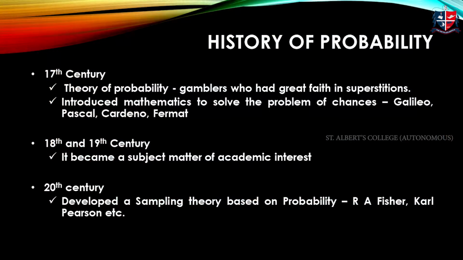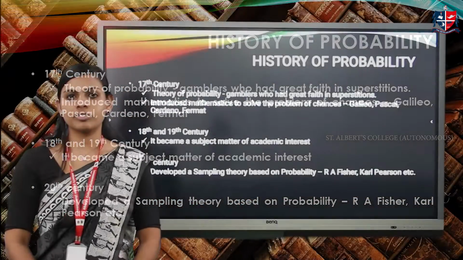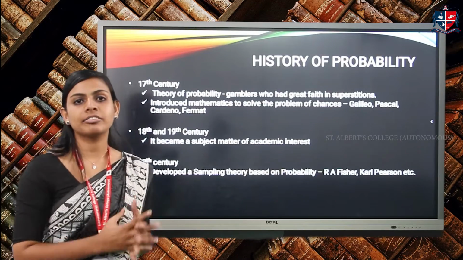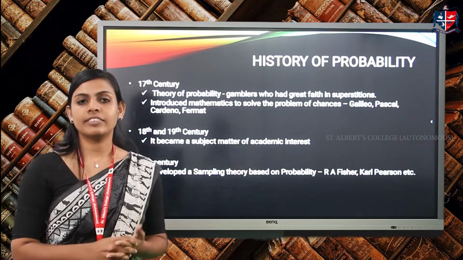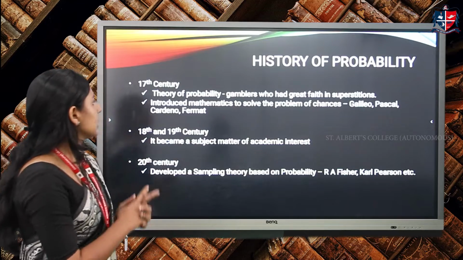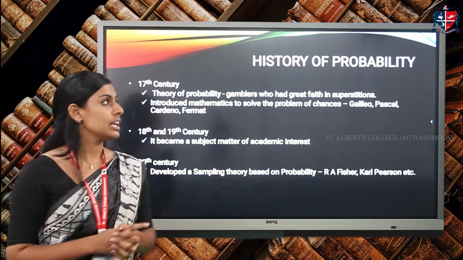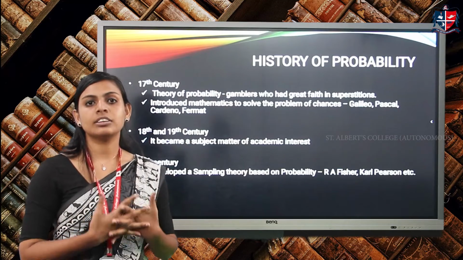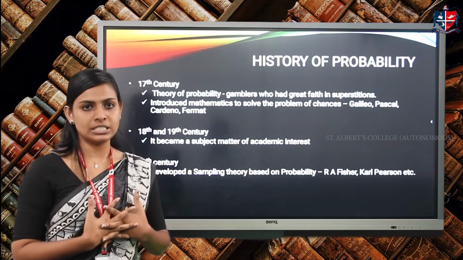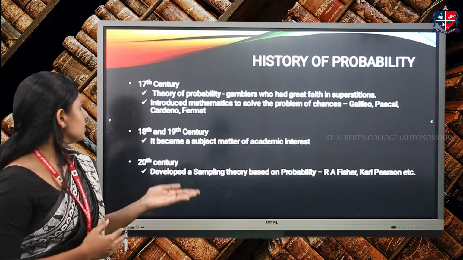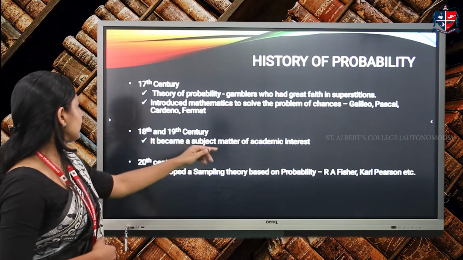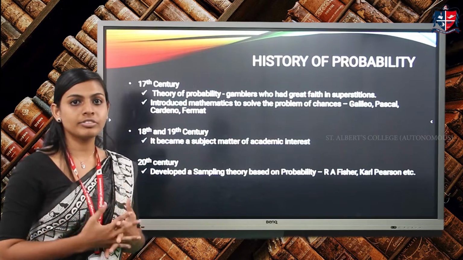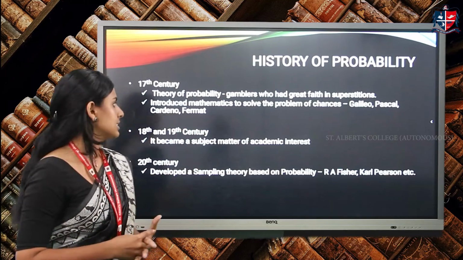Let's start from the very basic, that is the history of probability. The history of probability can be traced back to the 17th century. In the 17th century, gamblers who had great faith in superstitions are said to be the founders of the theory of probability. Then the mathematicians Galileo, Pascal, Cardano and Fermat introduced mathematics to solve the problem of uncertainty.